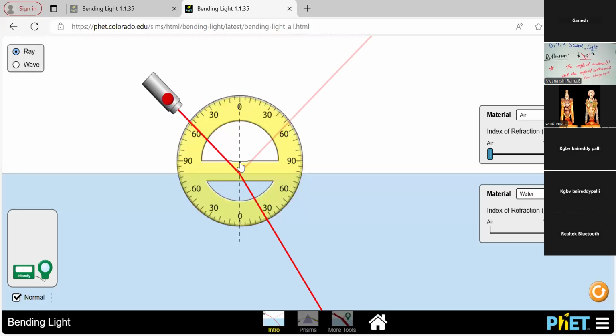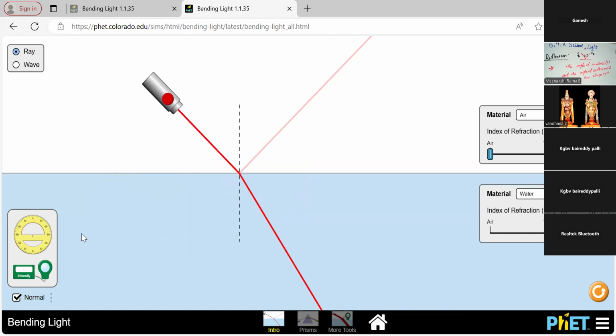Yes, the incident ray, reflected ray, and the normal are all in a single plane, and both angles are the same. The two laws are applicable here. Do you understand, students? What is the incident ray? What is the reflected ray? When I draw the center line, a perpendicular imaginary line, that is called the point of incidence. Both angles are the same degree.